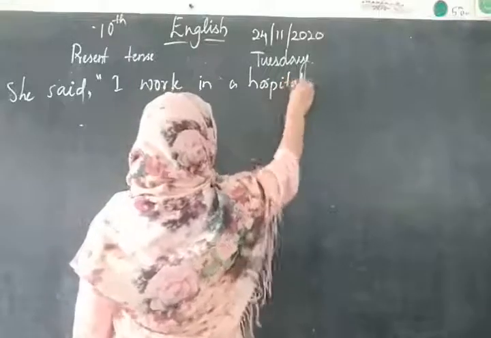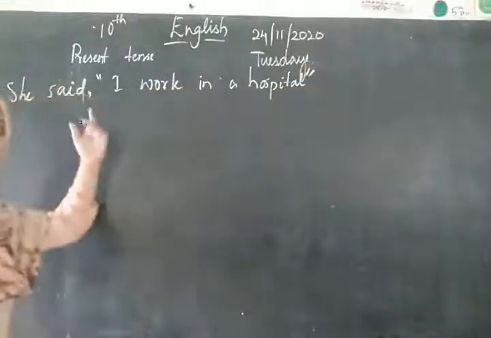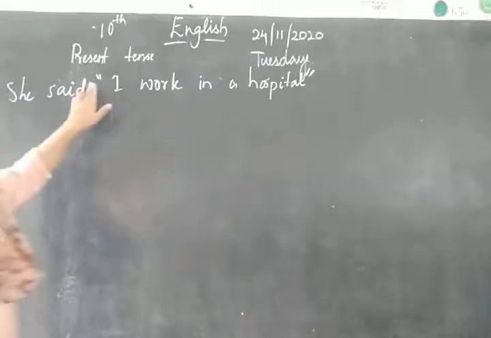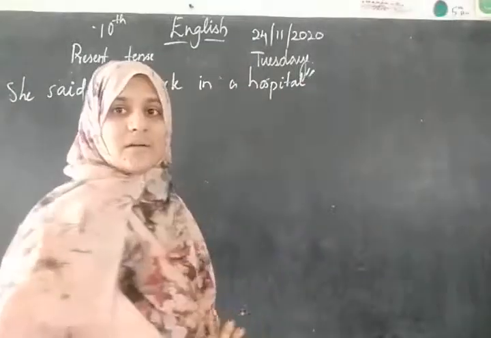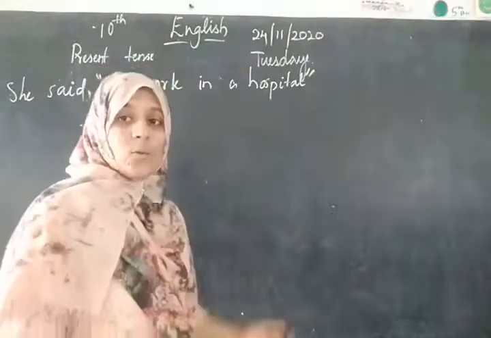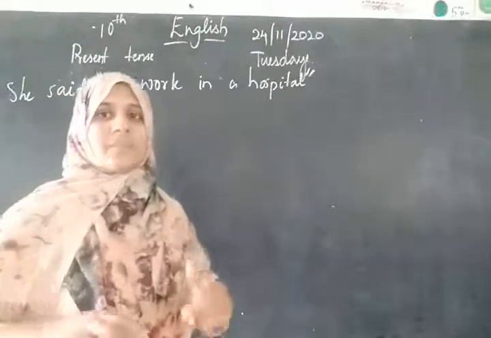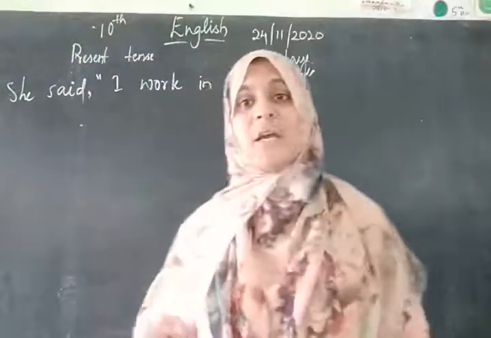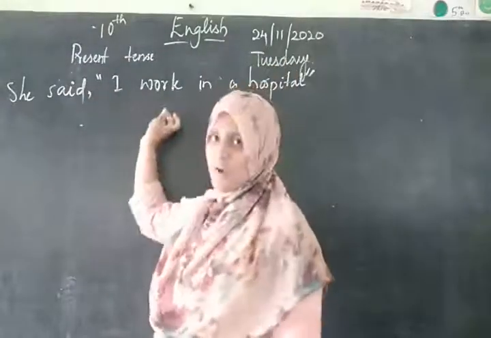Who works in a hospital? See, the direct speech is always given in double inverted commas. While converting from direct to indirect speech, you have to remove the commas.